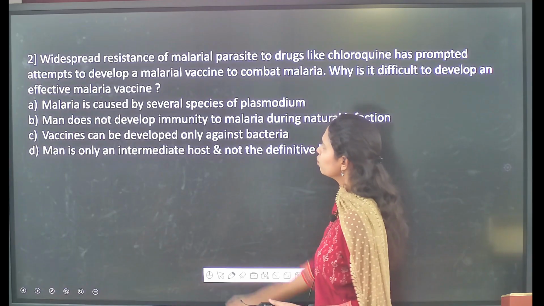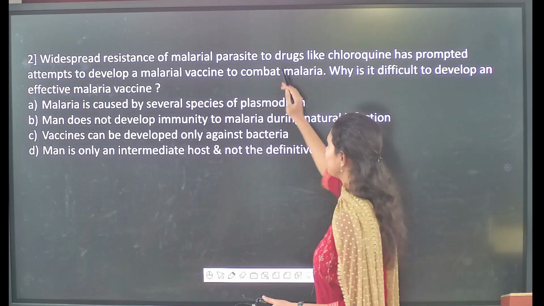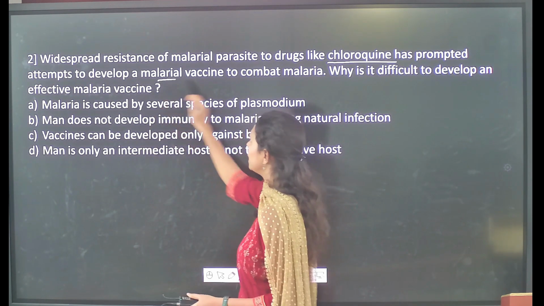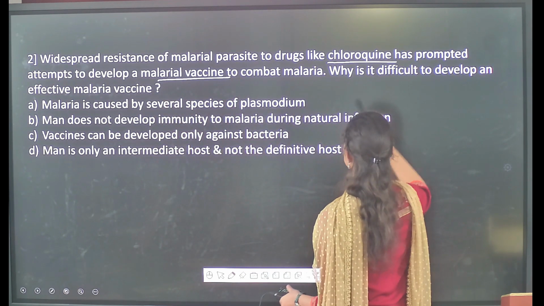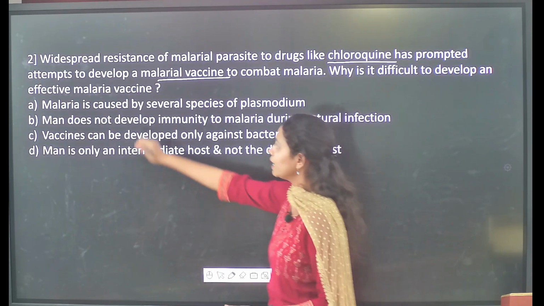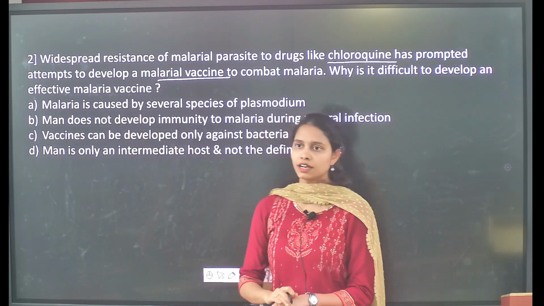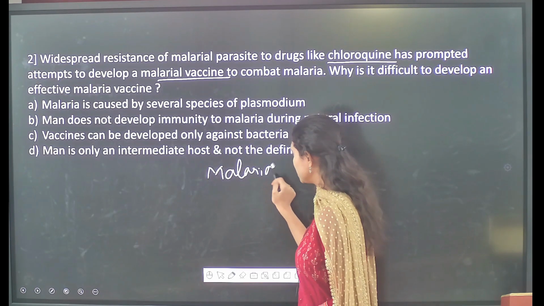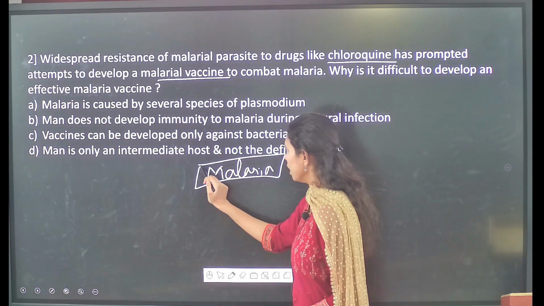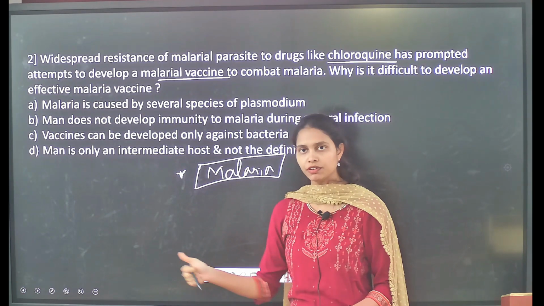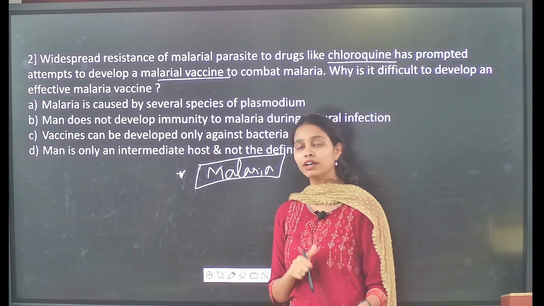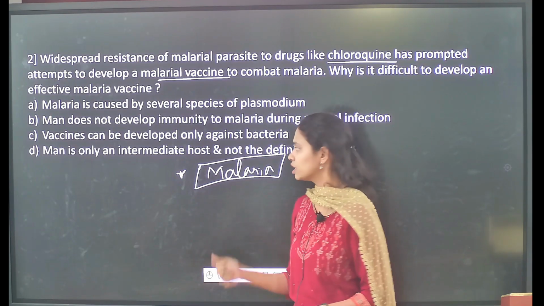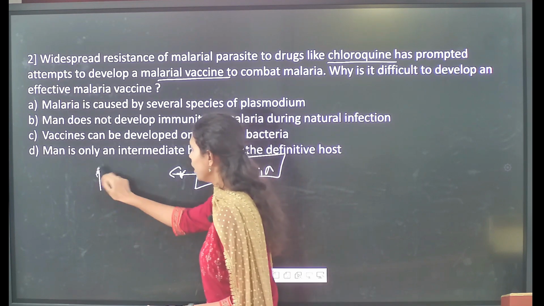And the next one is: widespread resistance of malarial parasite to drugs like chloroquine has prompted attempts to develop a malarial vaccine to combat malaria. Why is it difficult to develop an effective malarial vaccine? First and foremost, you have to understand the malarial disease, the causative organism responsible for it, and the different kinds of hosts it uses. Here the causative organism is the Plasmodium parasite.